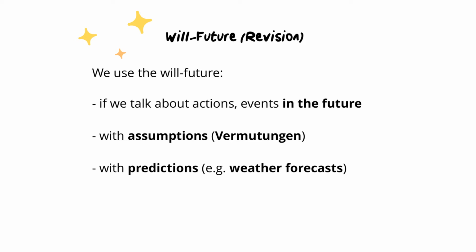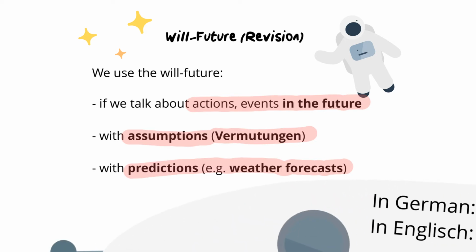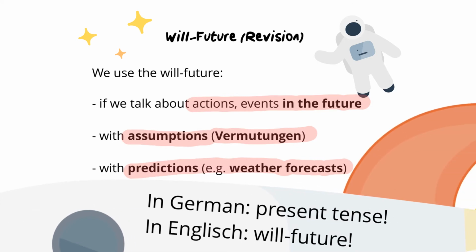As you already know, you often use the will future if you want to say that something will happen in the future. You also use this tense when you talk about assumptions, Vermutungen, or predictions, for example, weather forecasts in the future. These are often events and things that we cannot influence ourselves. But be careful. In German, we often use the present tense if we talk about these things. In English, we use the will future for that.